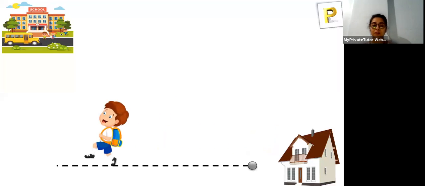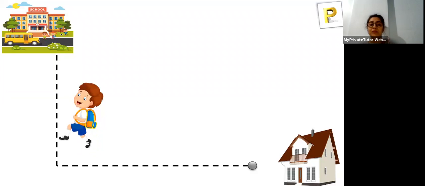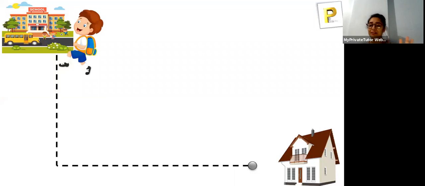First he walked towards the left, towards the west, and then he wanted to go towards the north. So where was his school? His school was at the northwest from his house. He went like that, and finally he reached his school. You'll be thinking, why are we talking about this boy, or maybe about the previous boy? This is because to study coordinate geometry.